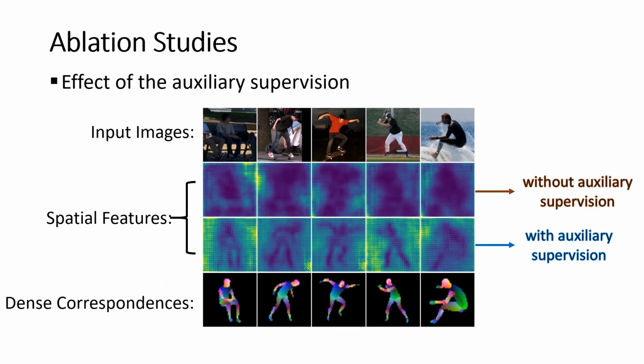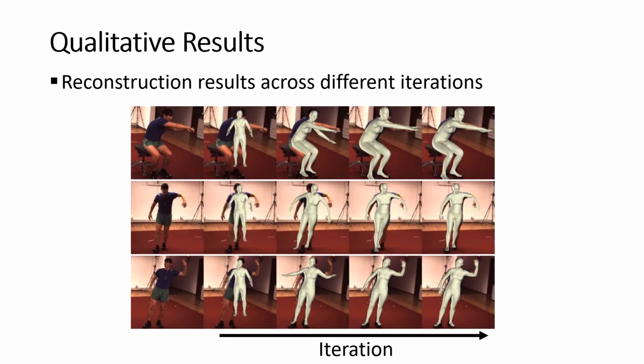We also visualize the spatial features of the encoder trained with or without auxiliary supervision. We can see that the spatial features are neater and more robust to the input variations when the auxiliary supervision is applied. Now let's look at some visualization results.